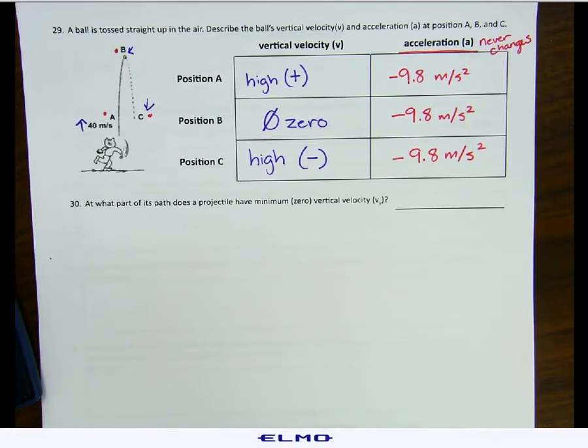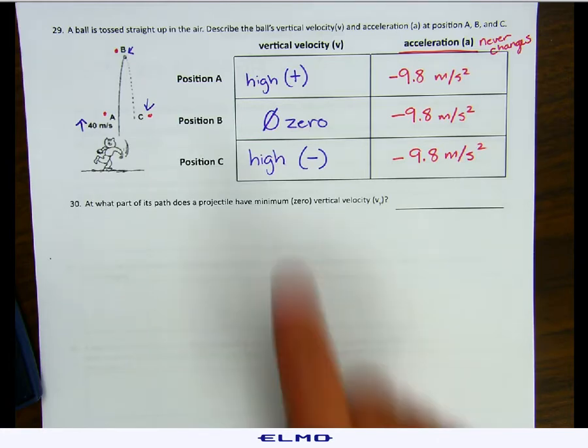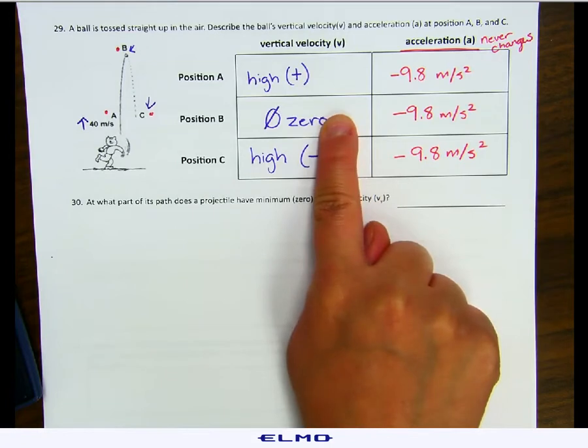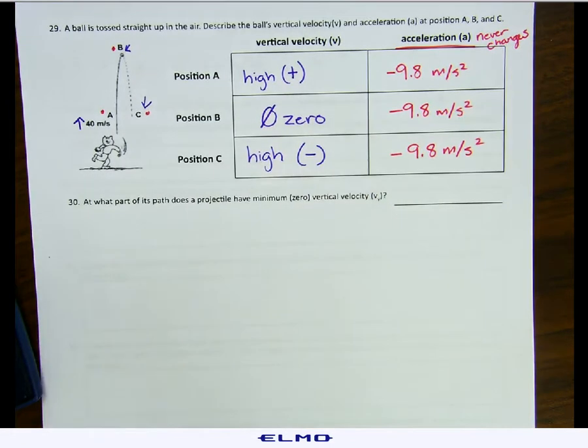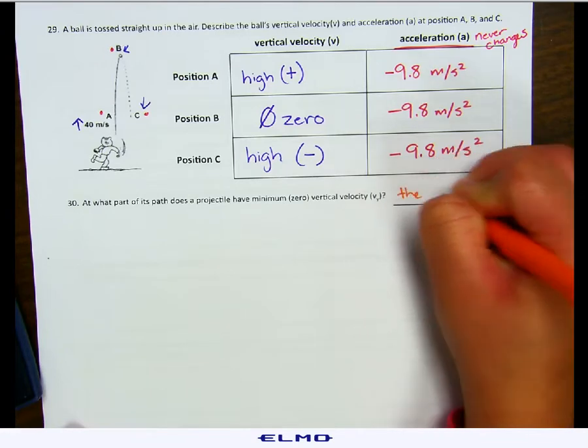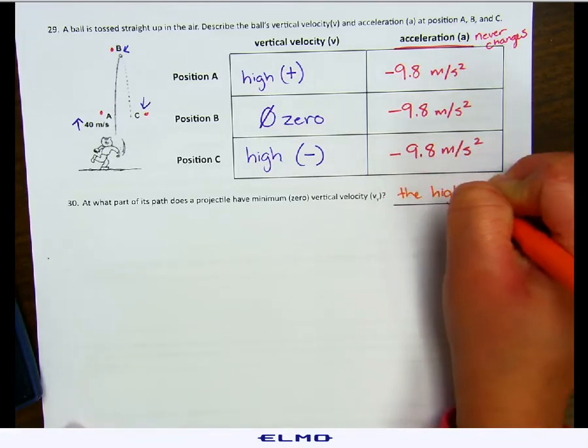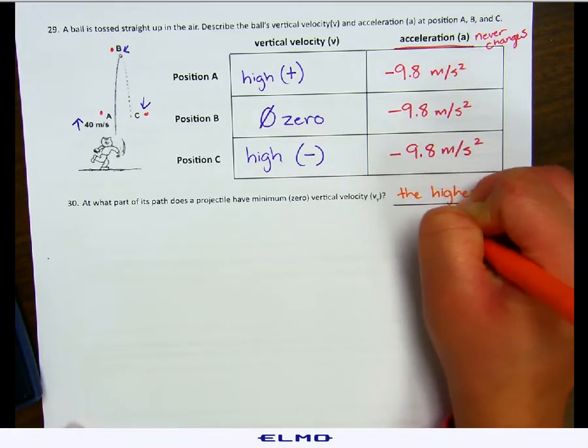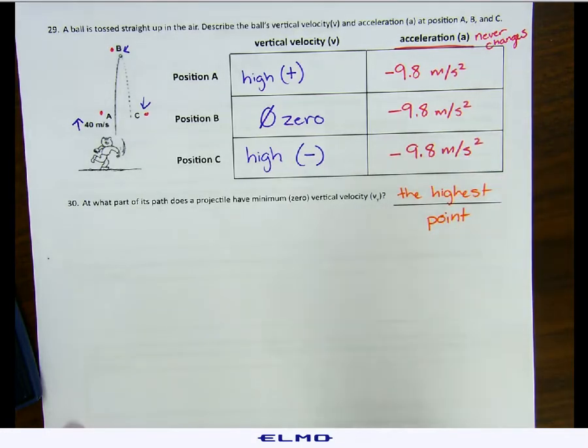Number 30, at what part of its path does a projectile have minimum zero vertical velocity? So when does it have zero vertical velocity? Well, we just said that in the top problem. It's going to have it at position B, which is the highest point. So at the highest point, just before it falls back down, it's going to have zero velocity.